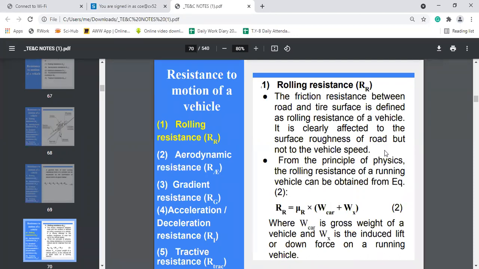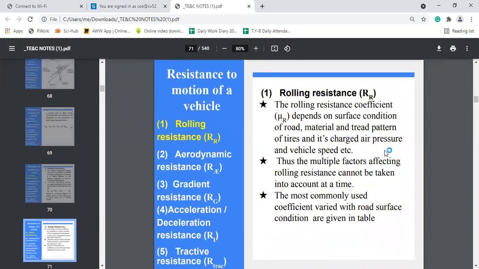Whatever the rolling resistance, that is mu R, it mainly depends upon the surface condition of the road, the material and pattern of the tires, air pressure, and the vehicle speed.